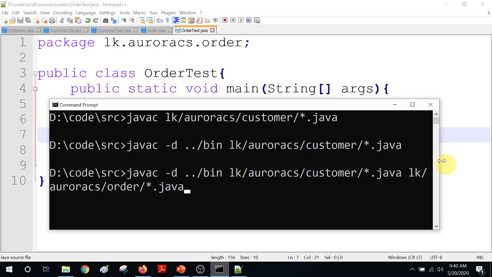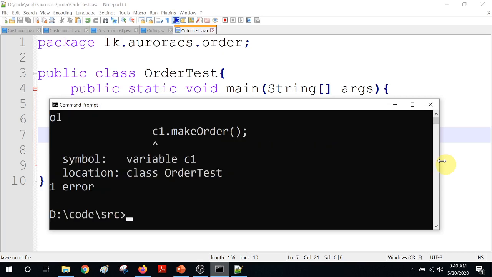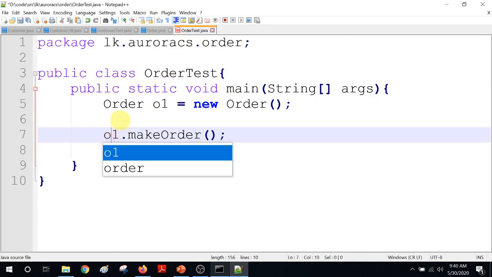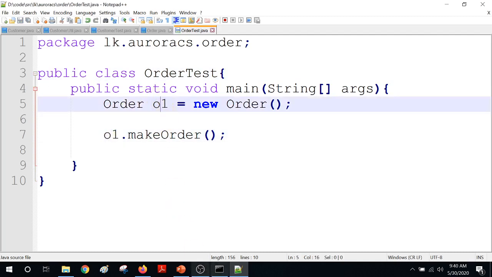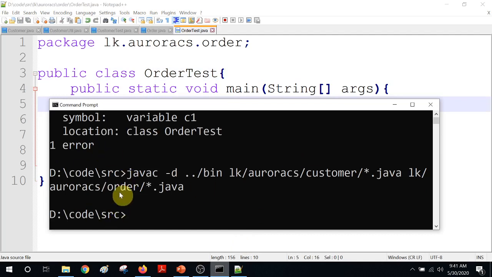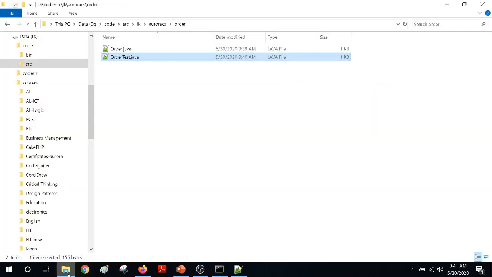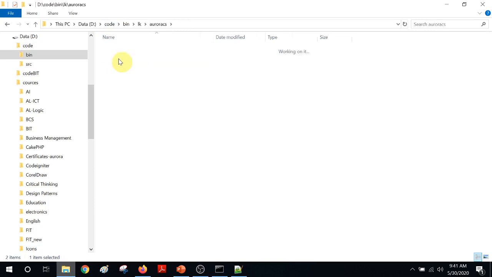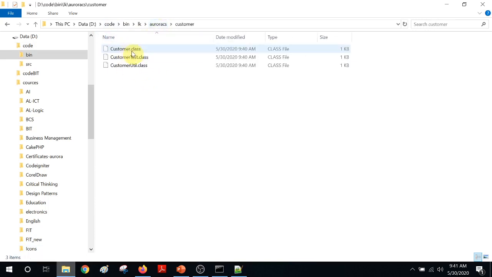Now let's compile. Hopefully there are no errors. Of course there is an error. Okay, that is not c1, it has to be o1 because I just named it order 1. Let's compile it again. Right, now you can see there are no errors. Now let's go back to our bin folder and see. Now you can see order classes are also created, right? So here the customer related classes and here the order related classes, right?